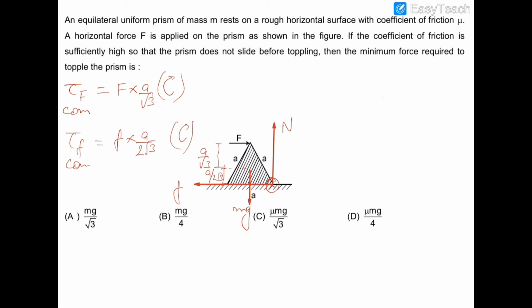So the total clockwise torque, which is the torque of toppling, will be equal to F into a by 2 root 3 plus F a by root 3. We also know that this F will be equal to the friction because this block is not sliding, and the N will be equal to the mg of the block.